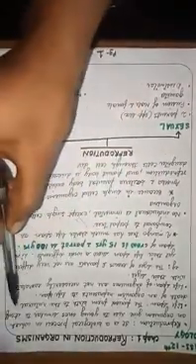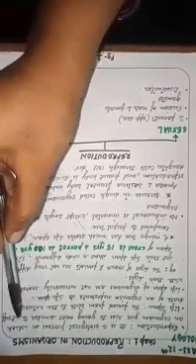Now what is reproduction? Reproduction is a biological process in which an organism gives rise to young ones similar to itself. Similar to itself means that if the organism is a human being, it will give birth to a human only, not to a cow, not to a dog, not to a horse. A horse gives birth to a horse, a cow gives birth to a cow. So the young ones produced are similar to the parents.